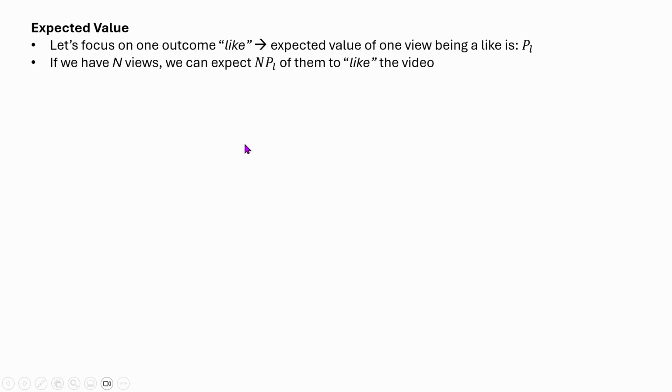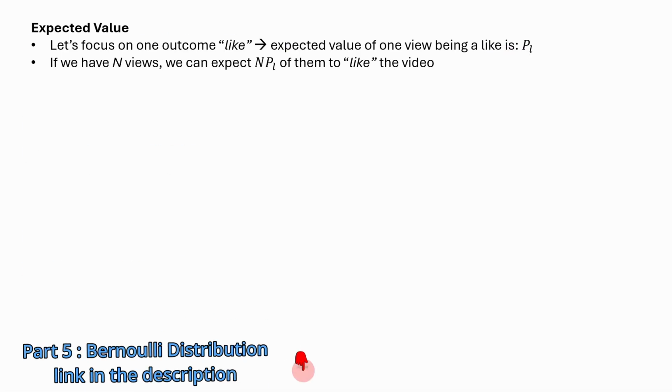Next, let's talk about the expected value. This is actually extremely simple. Let's just focus on one outcome, for example, like. What is the expected value of one view being a like? It is nothing but PL, the probability of liking the video. We know this from the discussion in the Bernoulli distribution video, so make sure to check out that video if you have no idea what I'm talking about.